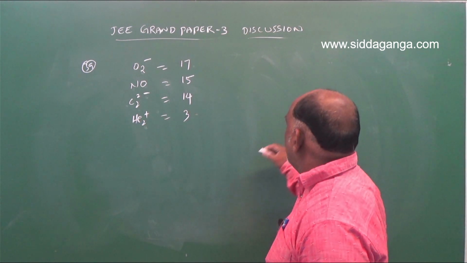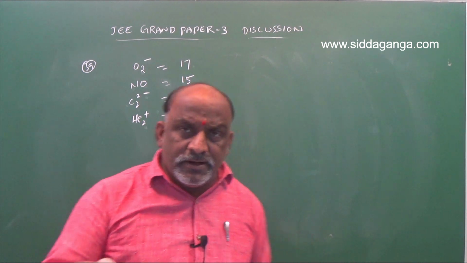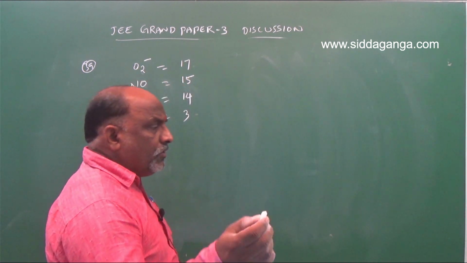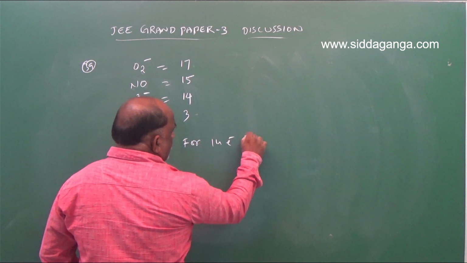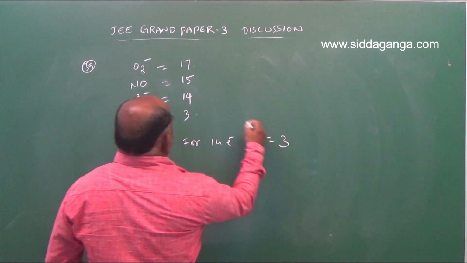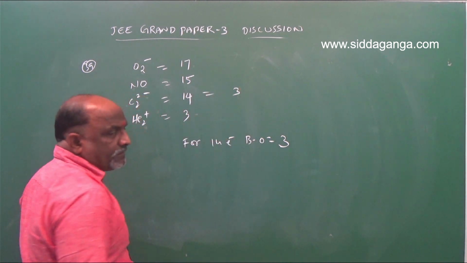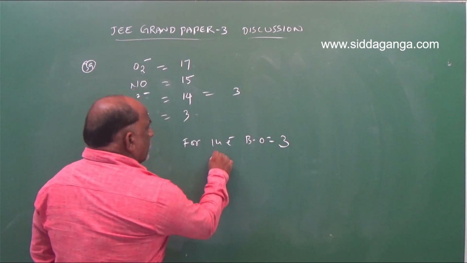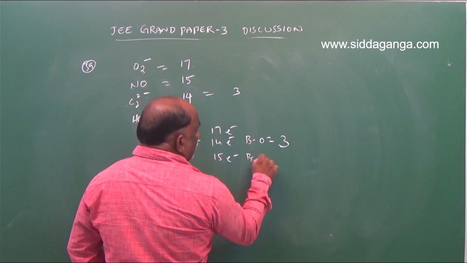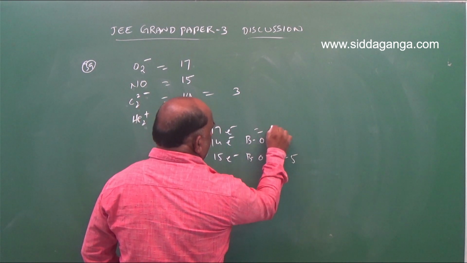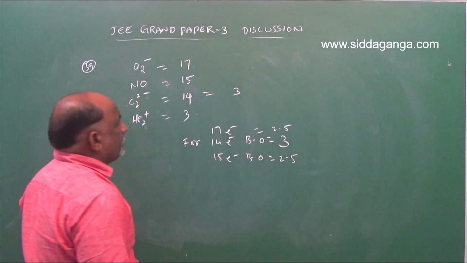Already we know one rule: for 14 electrons, bond order is equal to 3. For 15 electrons or 17 electrons, bond order is equal to 2.5. Sorry.